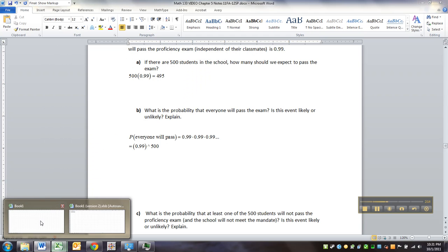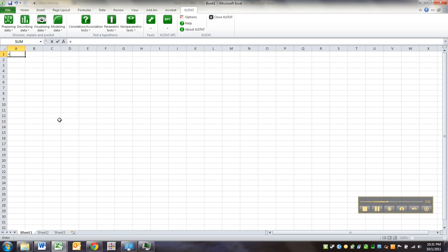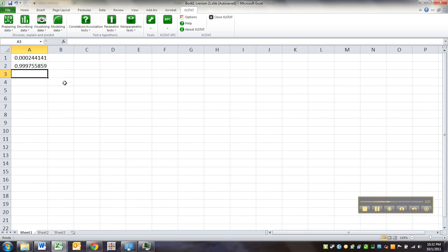I don't even know if Excel will do it. Let's go see. Equals, not that one. There it is. Equals 0.99 to the 500. There it is. So really high, 0.00657. Or excuse me, really low.